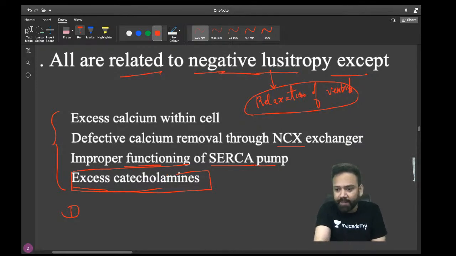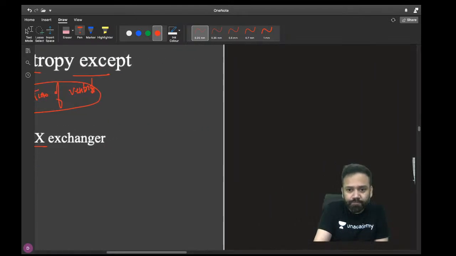So now let me explain, because almost everyone is incorrect in this question. No problem, this question was very tricky because they are asking negative lusitropy, not positive lusitropy. Catecholamine will cause positive lusitropy, isn't it? No, let me tell you.